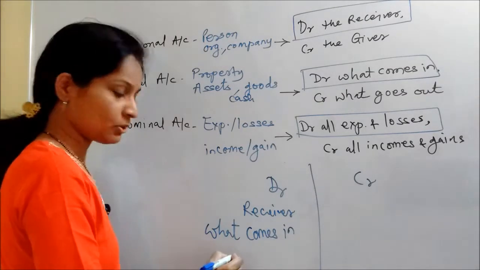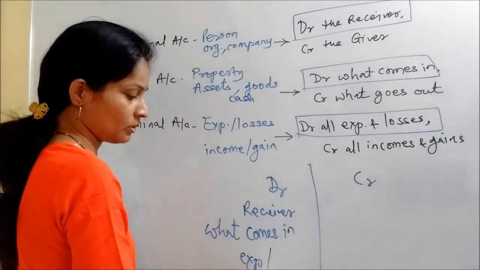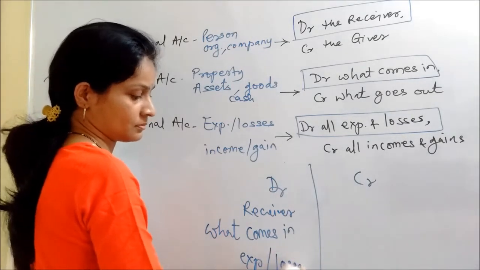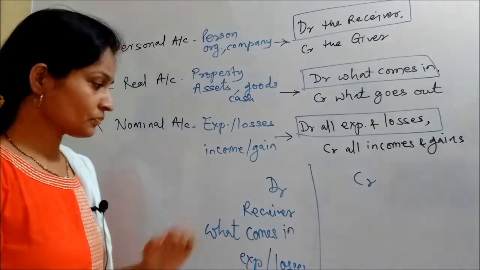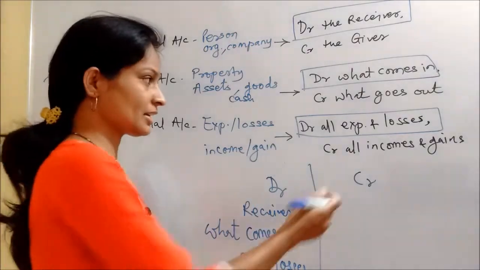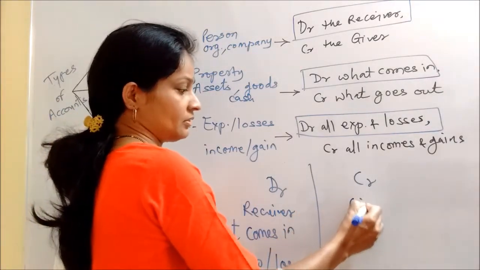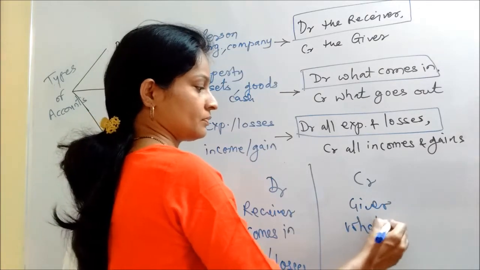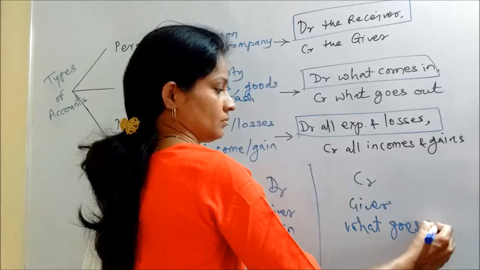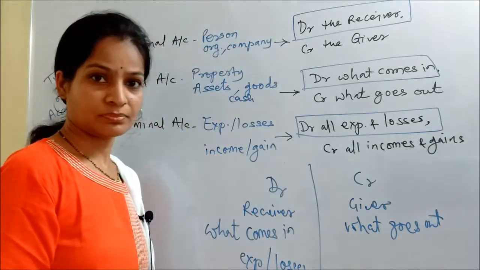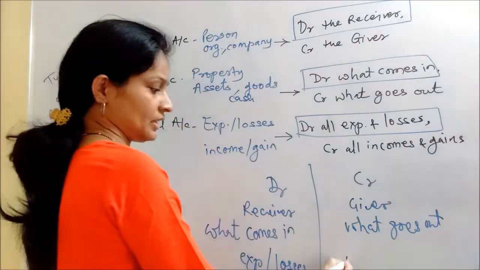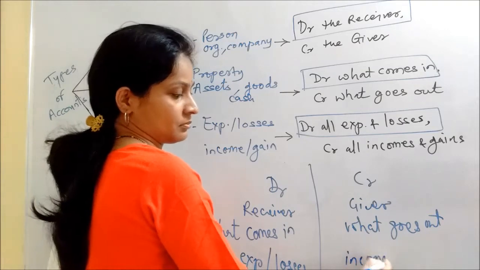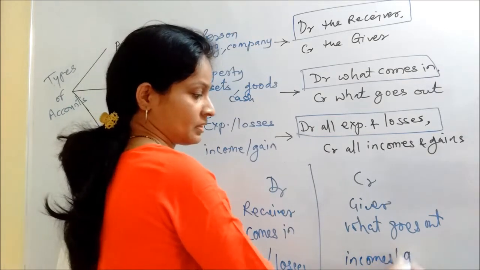We are going to equally write credit the giver, credit what goes out, and credit incomes or gains.